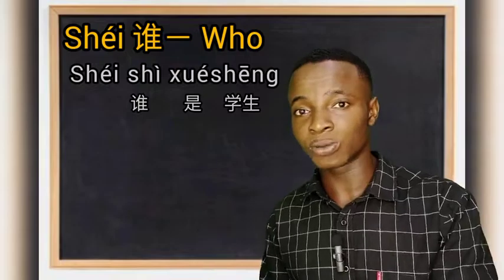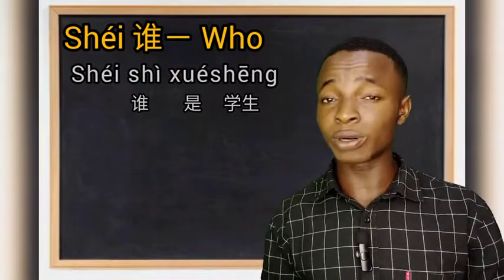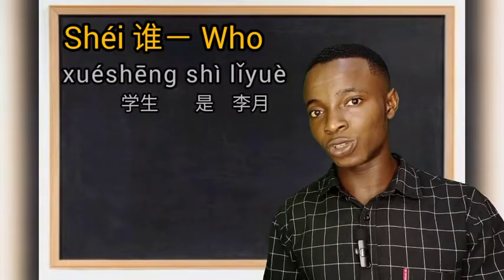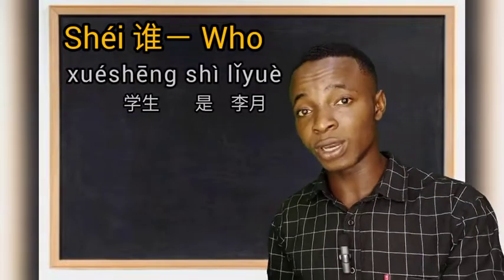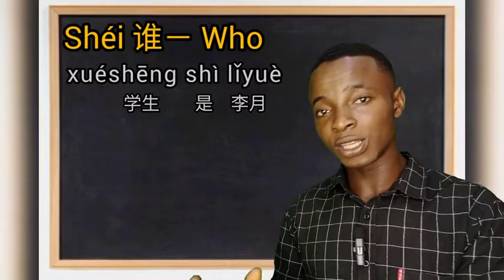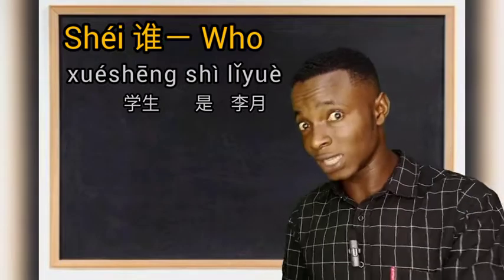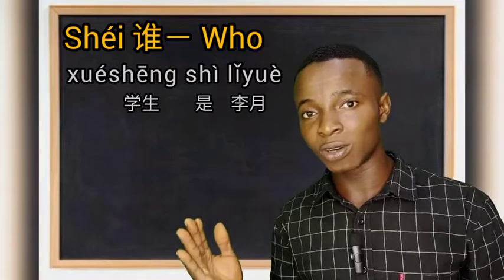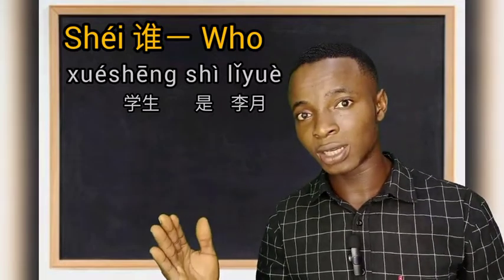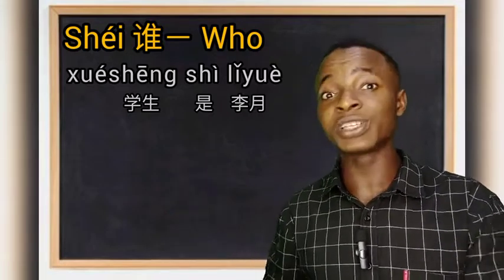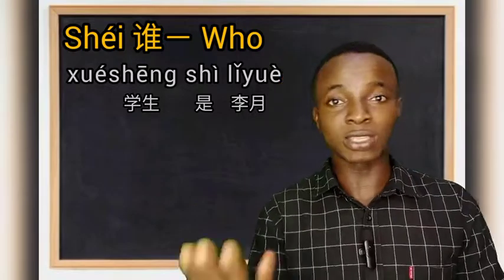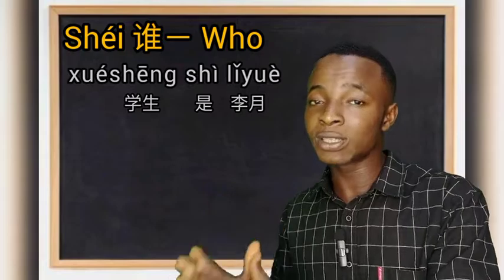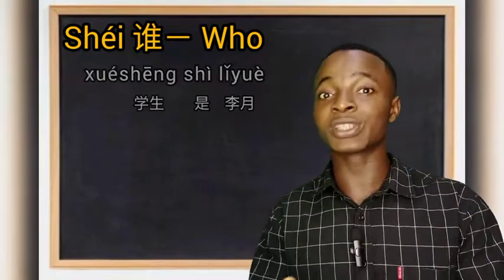Both can go, and we can as well respond with 学生是李月, meaning the student is 李月. So have you seen how we've gone around it? We say 李月是谁 or 谁是李月? And in response we say 李月是学生, and the question can then turn around, giving us 学生是谁? Who is the student? I would say 学生是李月.